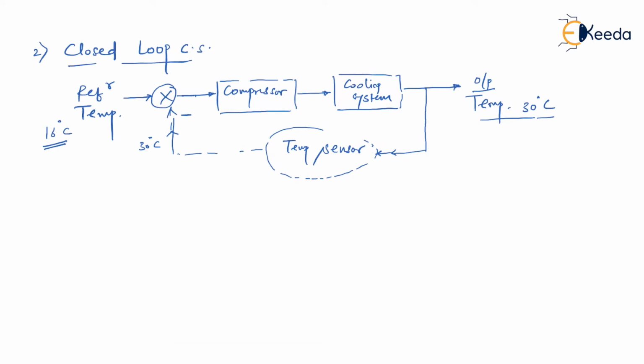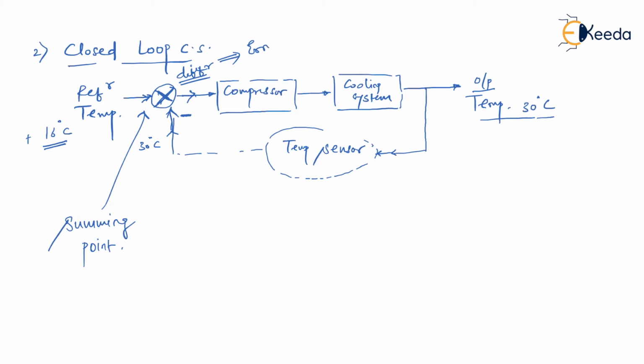Am I right? Then as you can see, there is a negative sign, and this point is called a summing point. The job of the summing point is to add two inputs. As you can see, the first input is the reference temperature, which is positive, and the second input has a negative sign, so it is going to subtract them. So there would be some difference over here.